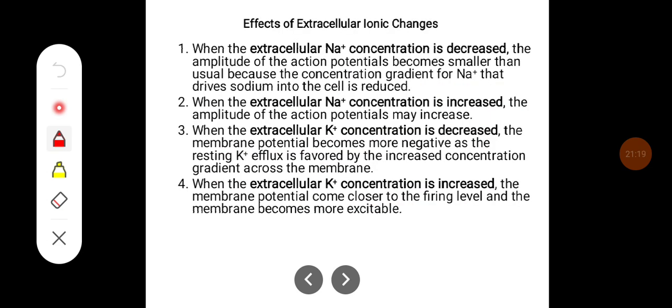Effect of extracellular ionic changes. When extracellular sodium concentration is decreased, the amplitude of the action potential becomes smaller than usual because the concentration gradient that drives sodium into the cell is reduced. When the extracellular sodium concentration is increased, the amplitude of the action potential may increase.